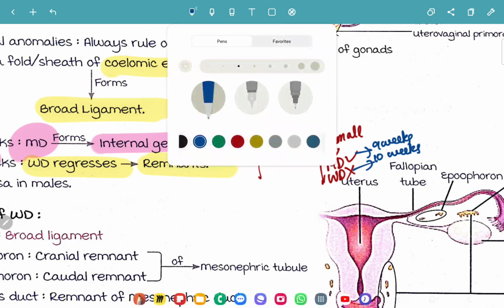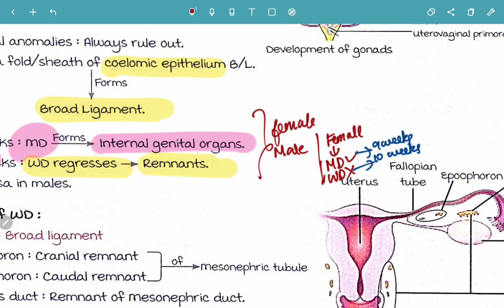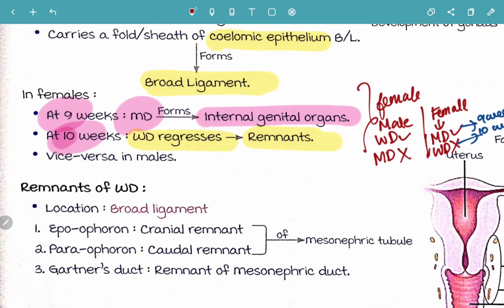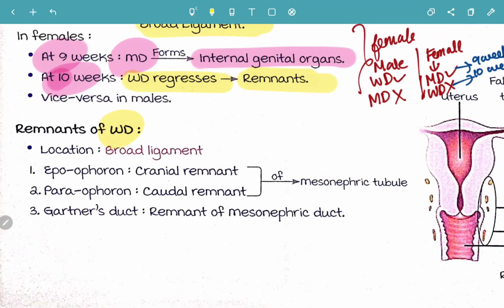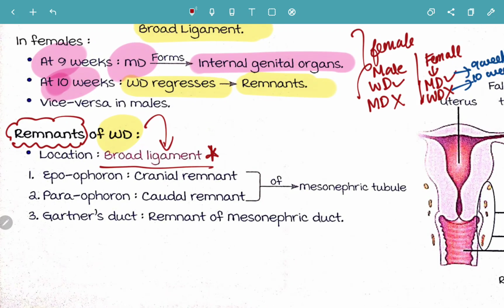This is exactly the opposite in the case of a male. In a male, the Wolffian duct should be there and the Mullerian duct should regress. Right? That's the concept. Now, what are all the remnants of this Wolffian duct? That is what we are going to study now. Where is the location of the Wolffian duct remnants? It's going to be the broad ligament. All the remnants of the Wolffian duct will be located in the broad ligament.